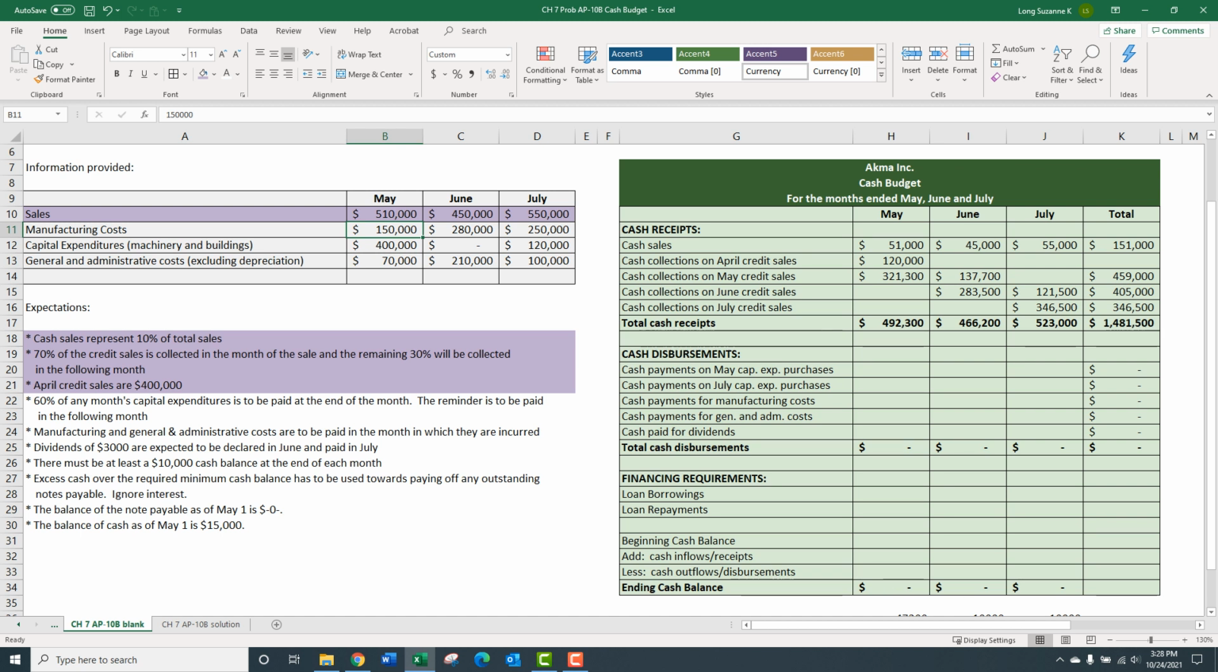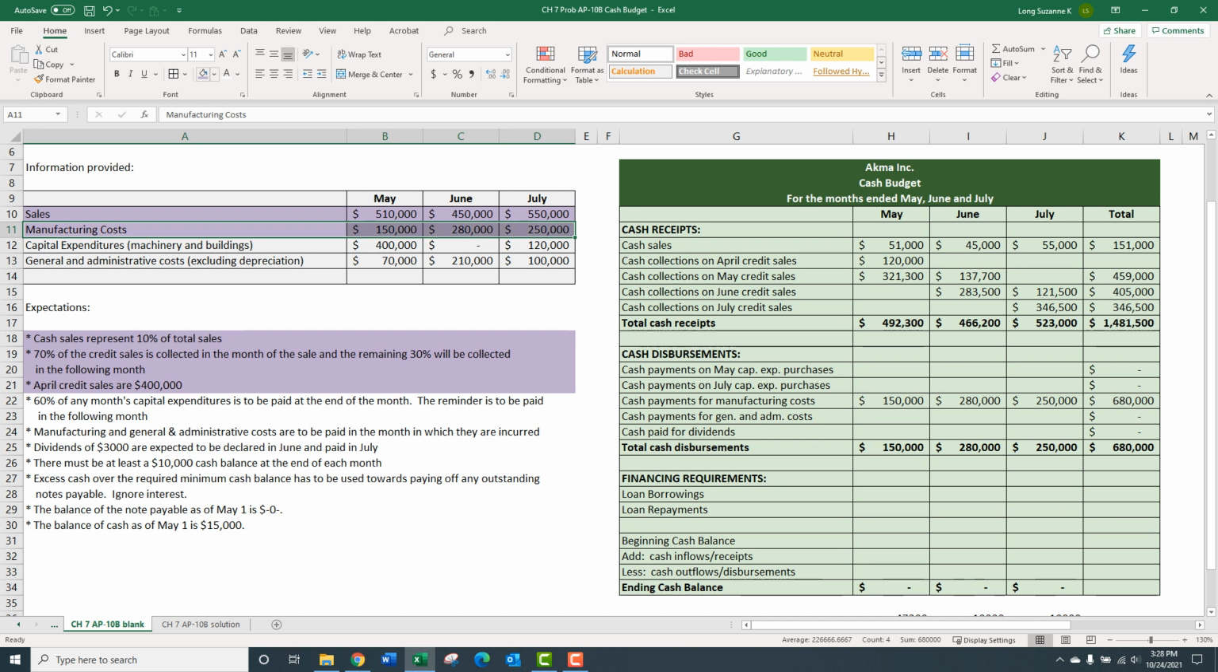So let's find manufacturing. Here it is, manufacturing. So we're going to input 150 and, oops, 150, watch your zeros, and 280 and 250. So this information here, 150, 280, 250, gets input right here. We're done with manufacturing. This note also said general administrative was the same way, paid in the same month, and that's right here. So these three are going to be general administrative, these three right here.